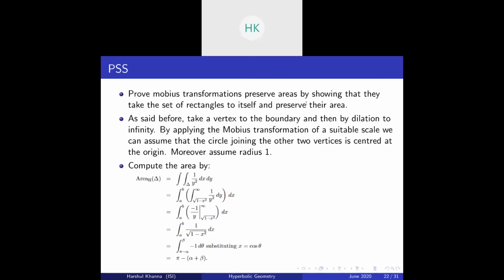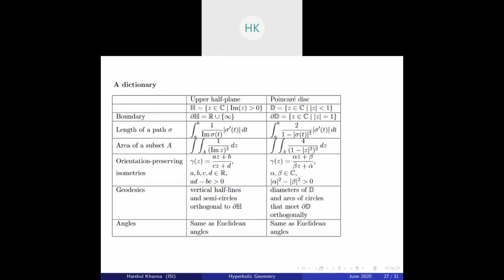Let me first move on to a slide. Here, the area of a subset is given by this formula in the upper half plane. The motivation comes from this: suppose this was our upper half plane, and this was y, the imaginary part.